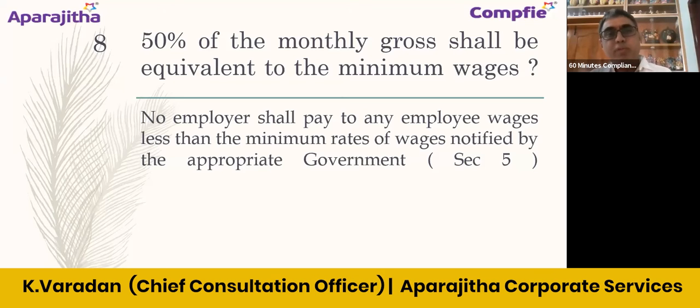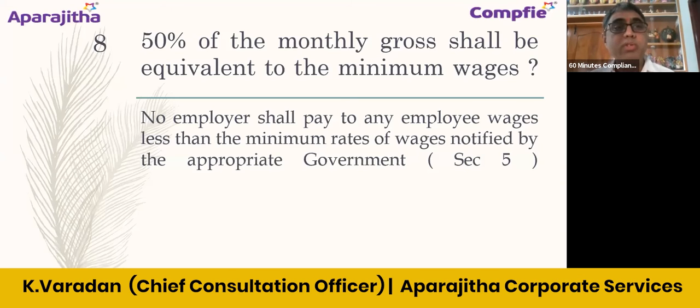Right, so if the person avails to have the exclusion part of wages up to 50%, then the rest of the 50% he has to ensure that at least that matches with the minimum rates of wages prescribed for that particular individual. So currently 100% of the wages can be equivalent to or more than the minimum rates of wages, but that position is getting changed. Instead, it will be 50% of the gross wage, which should be equivalent to minimum wages. Otherwise, it will not be considered as a proper salary structure.